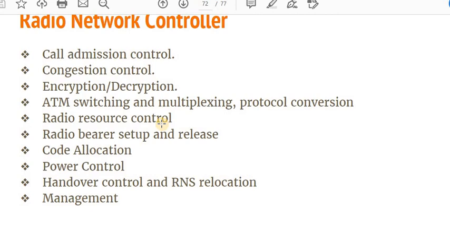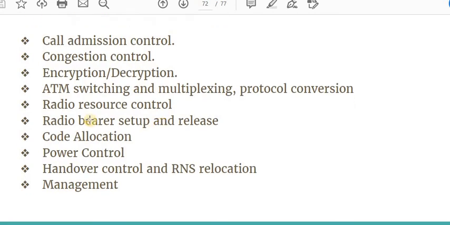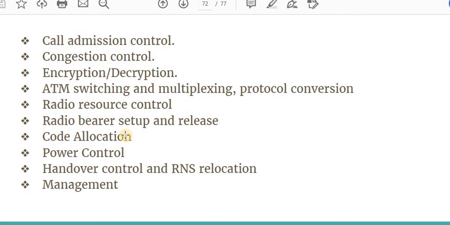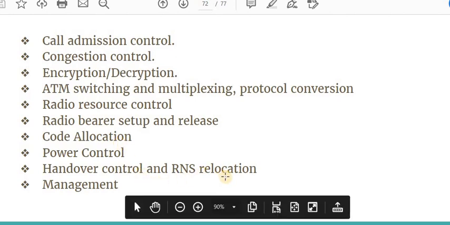Radio bearer setup and release. This is needed if I want to install other services, like the gateway as well as hotspot creation. So radio bearer setup and release are done by the RNC, like the Node B, as well as code allocation. The spreading code is allocated by this RNC. Also power control, handover control and RNC reallocation.